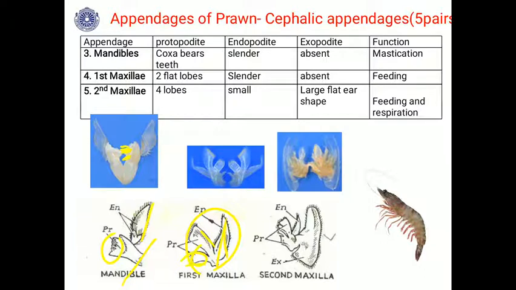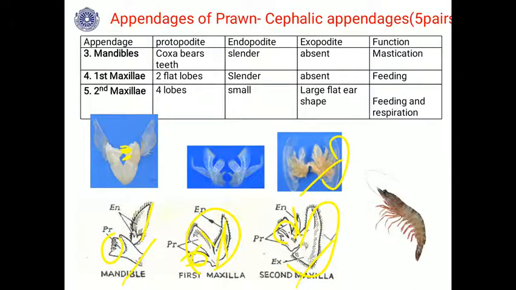Then the second maxilla, just below the mouth you will find. This is the photograph, and this is the drawing. This also has the protopodite, the basal segment. Then the endopodite is slender, you can see the small one. The exopodite is ear-shaped.